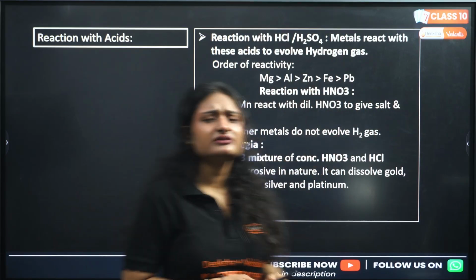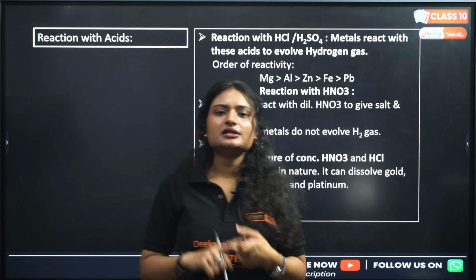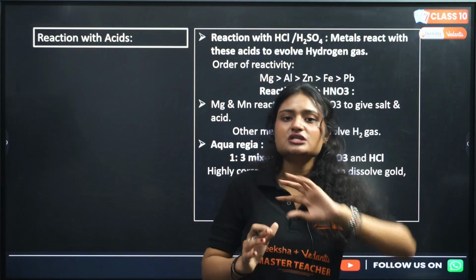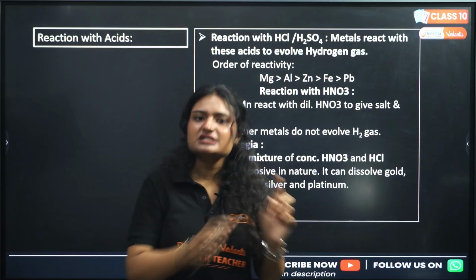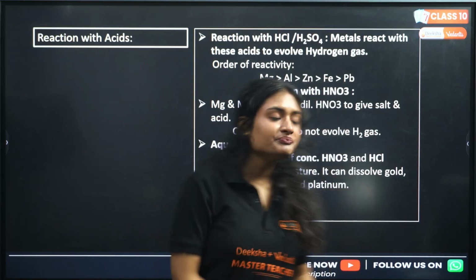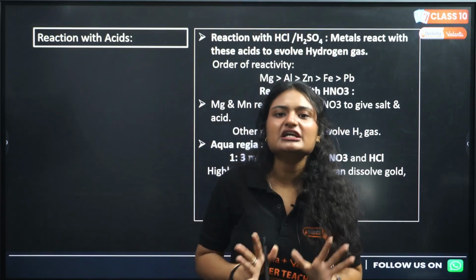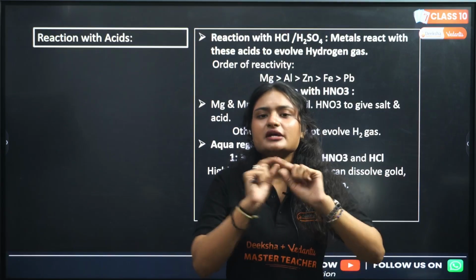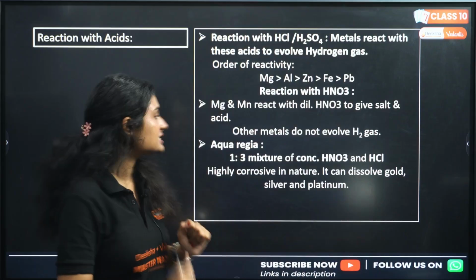Now, how do metals react with nitric acid? It is a bit tricky. Nitric acid is a strong oxidizing agent. It does not evolve hydrogen gas. What it does is oxidize the hydrogen gas. Hydrogen gas combines with oxygen and we get water, right? Only magnesium and manganese evolve hydrogen gas when they are treated with nitric acid. Why? Because only these metals are reactive enough. Rest all the metals, they do not evolve hydrogen gas when treated with nitric acid.